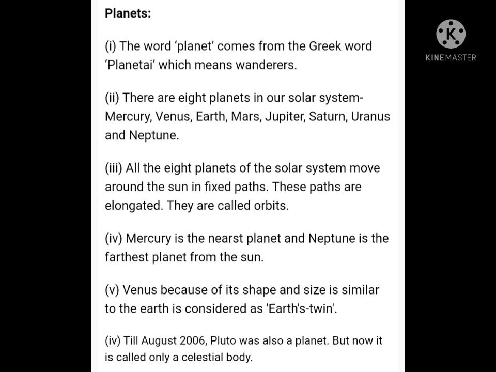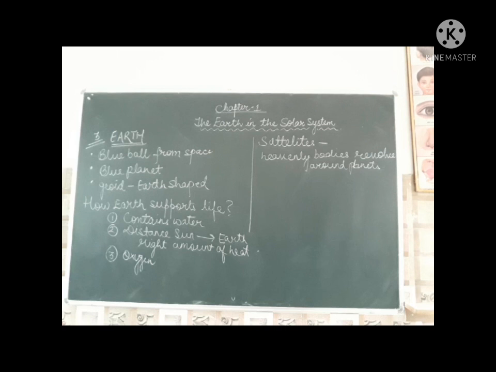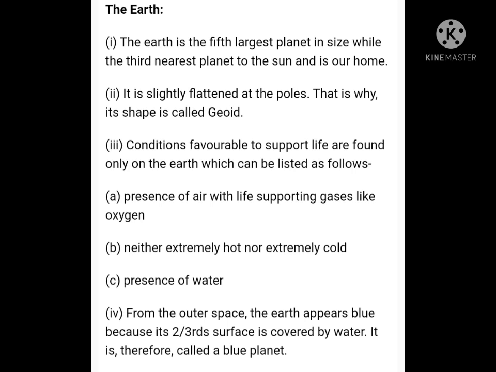So the next topic is the Earth. It is the 5th largest planet in the solar system, and when it is viewed from space, it looks like a blue ball. Because Earth is covered majorly with water and ocean bodies, it looks like a blue planet, and appears like a blue ball from space.